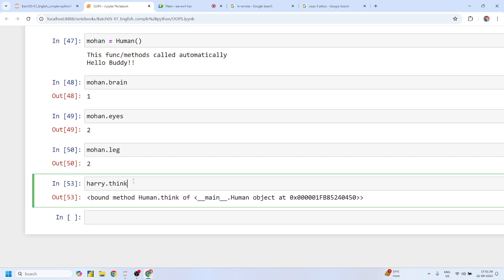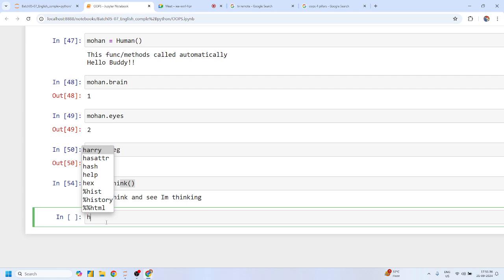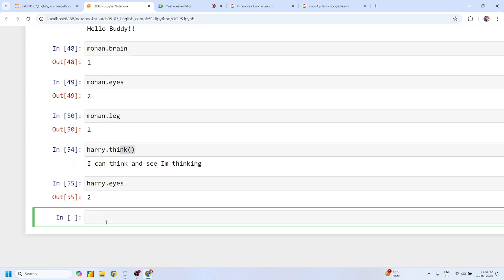This is the bound method. The bound method means you have to call this like this, Harry dot thing. And suppose you are calling this Harry dot eyes. This is not a method, so it just simply gives you the result. Yes or no? Steve sir, any doubt related to this? No, sir.